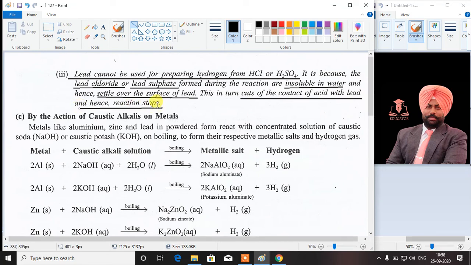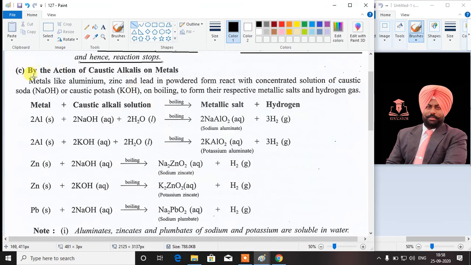The next method of preparation of hydrogen gas is by the action of caustic alkalis on metals. Now, the caustic alkalis are sodium hydroxide and potassium hydroxide. These two hydroxides are called the caustic alkalis. And here we also have to remember that the metals which react with caustic alkalis are aluminium, zinc and lead.